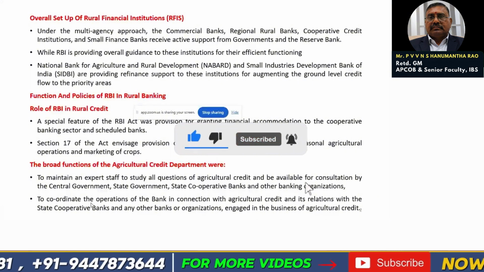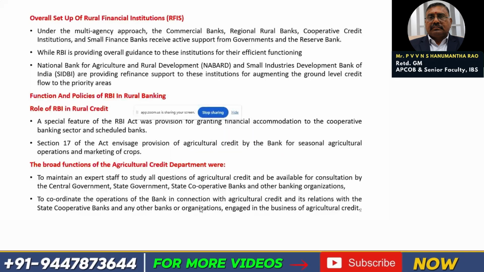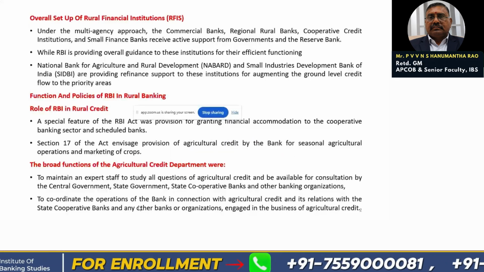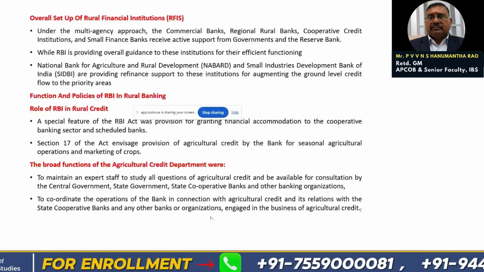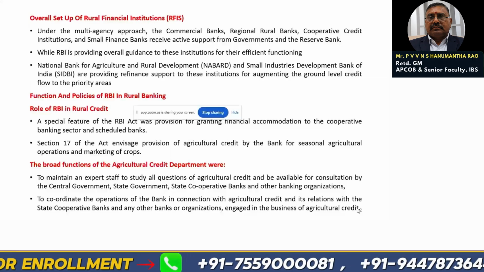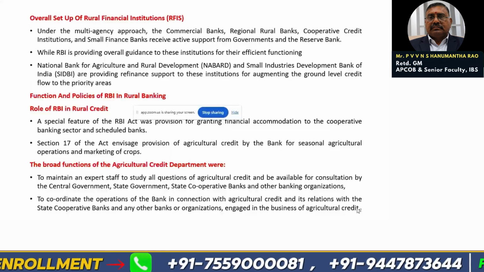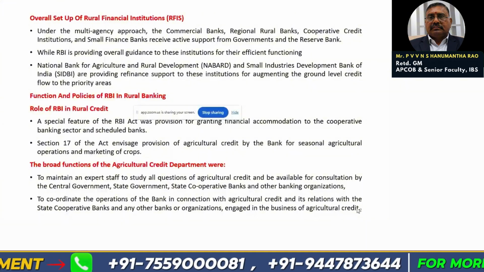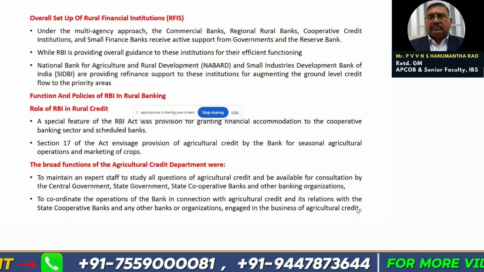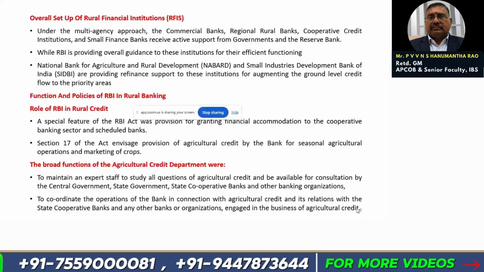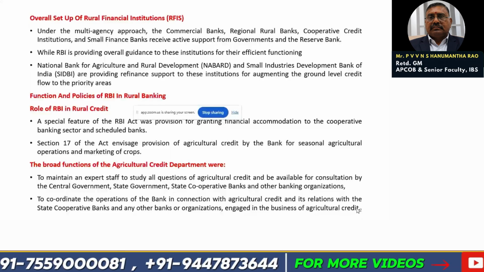Next one is to coordinate the operations of the bank in connection with agricultural credit and relations with the state cooperative banks and any other banks and organizations engaged in the business of agricultural credit. Okay, friends, please remember the functions of the ACD. ACD means Agricultural Credit Department.